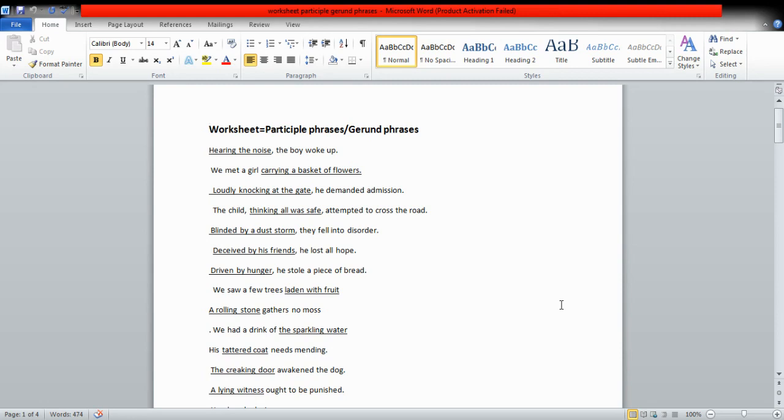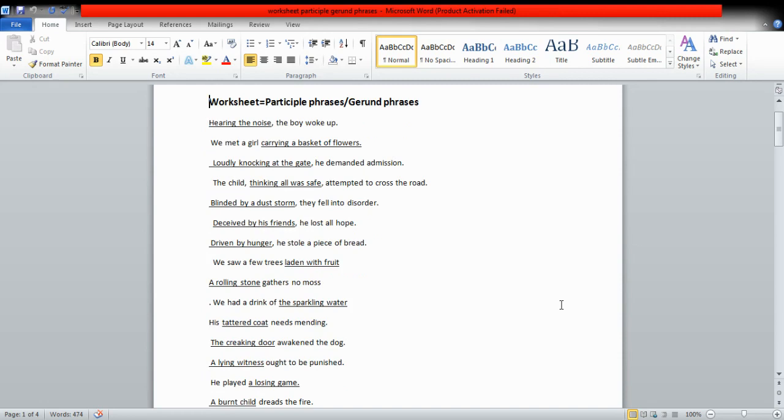The creaking door awakened the dog. Creaking is again acting as an adjective because it is describing door. It is preceding a noun to describe it. So it is a participle phrase, because we have already decided that a participle phrase always describes the noun in the sentence. A lying witness ought to be punished.